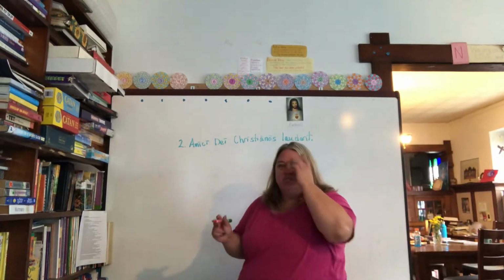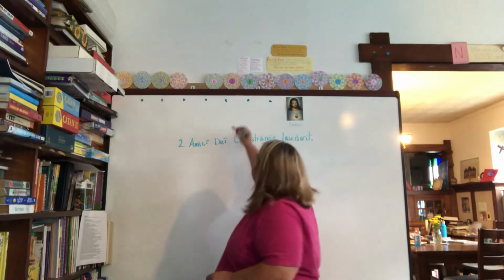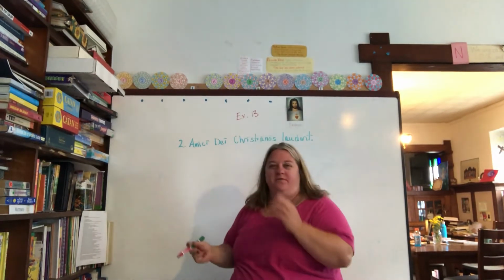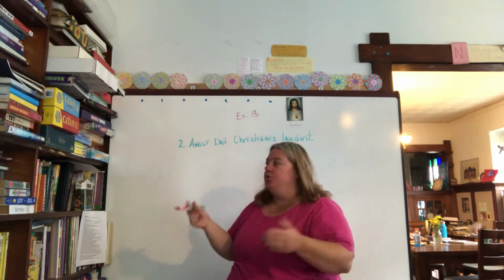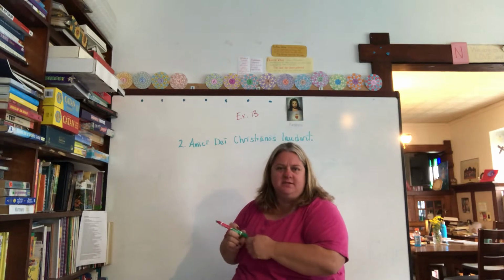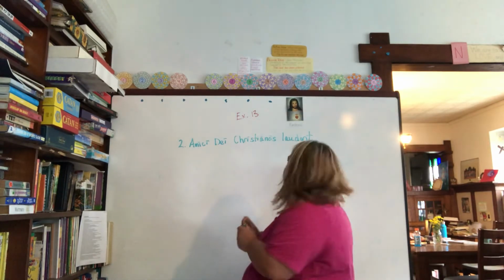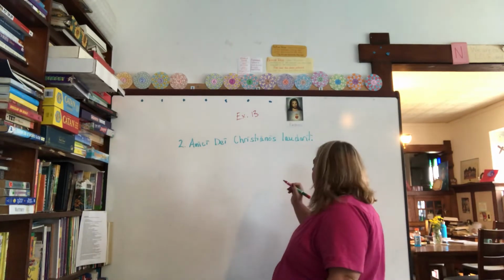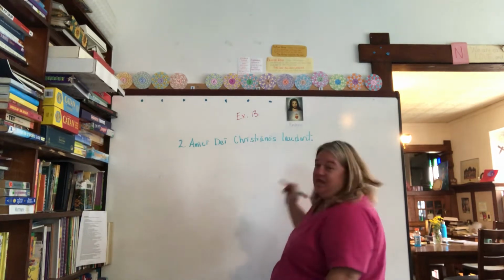Hello all. So Andrew and I are working on exercise 13, and I thought I would do one with you. Number 1 is fairly simple because it's only 2 words, but number 2, tricky. Doesn't make sense, or at least that's what Andrew thought when he first looked at it. So we have amici Dei Christianos laudant.